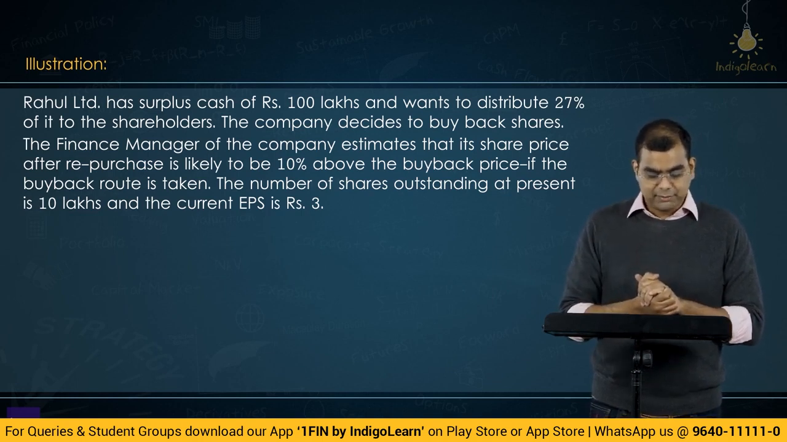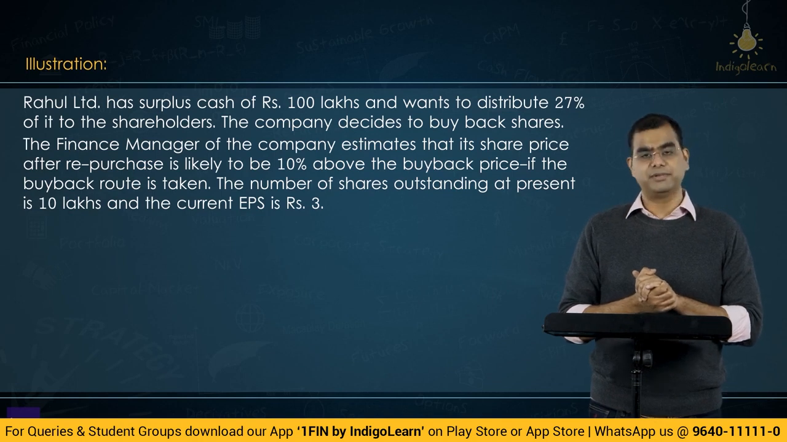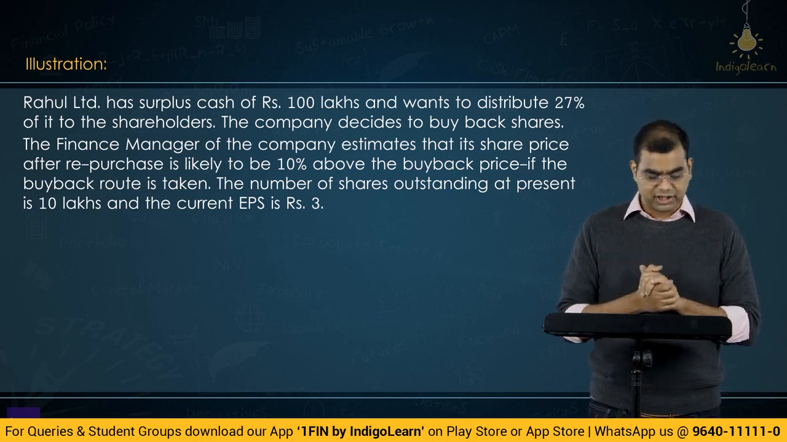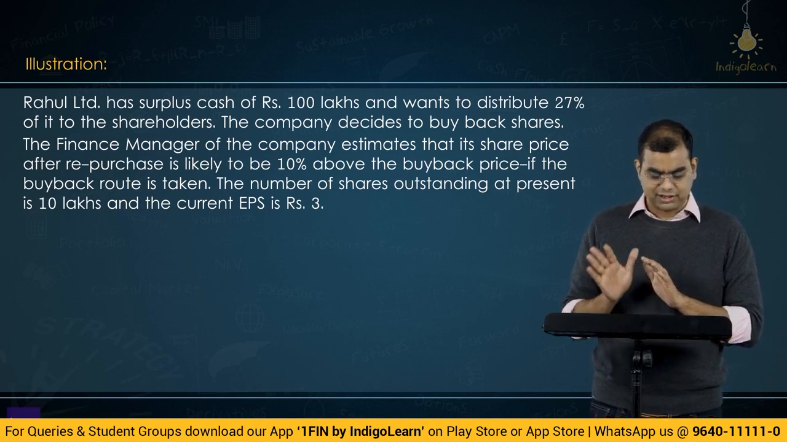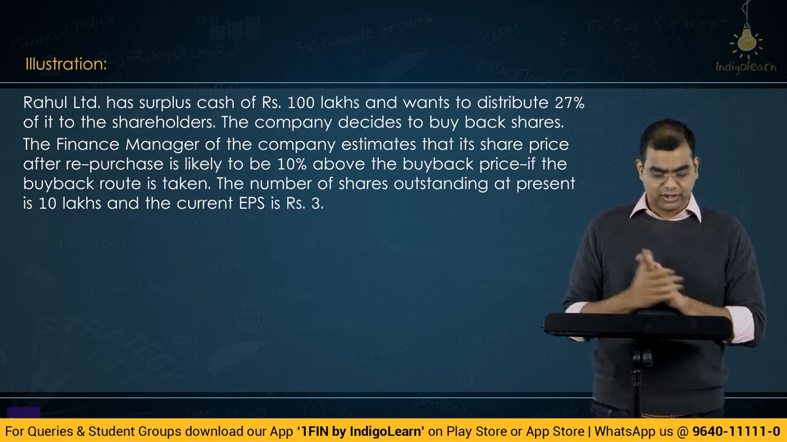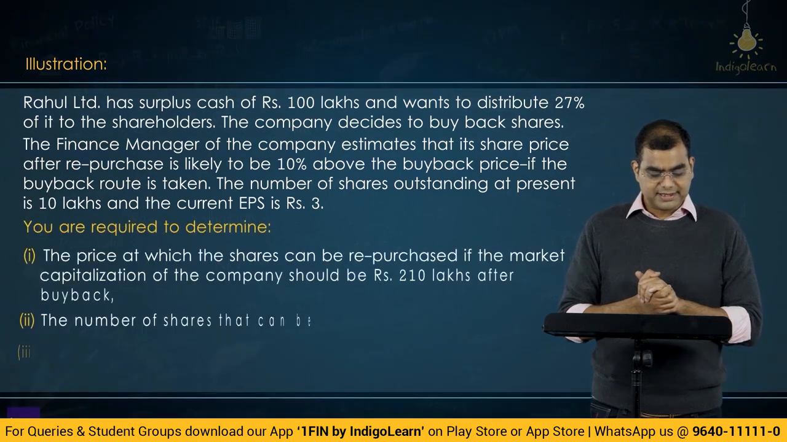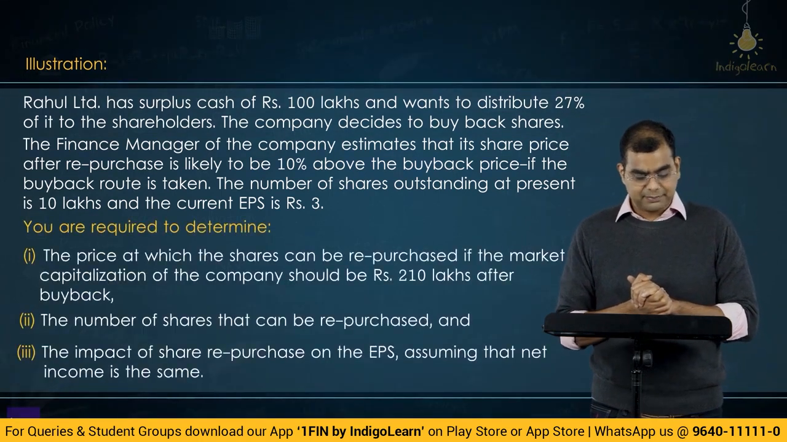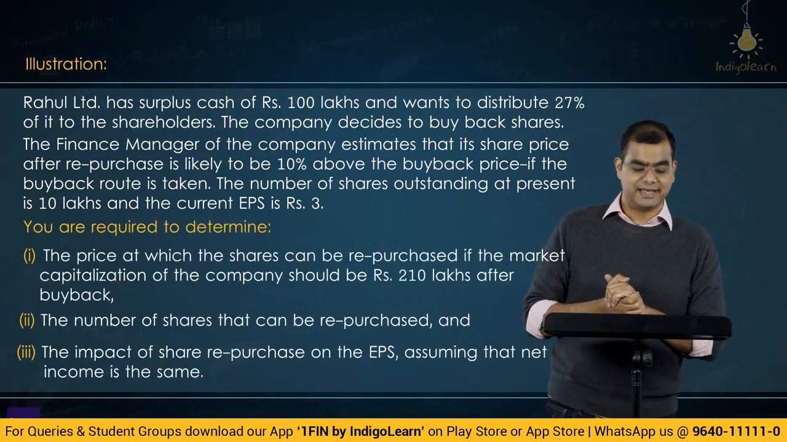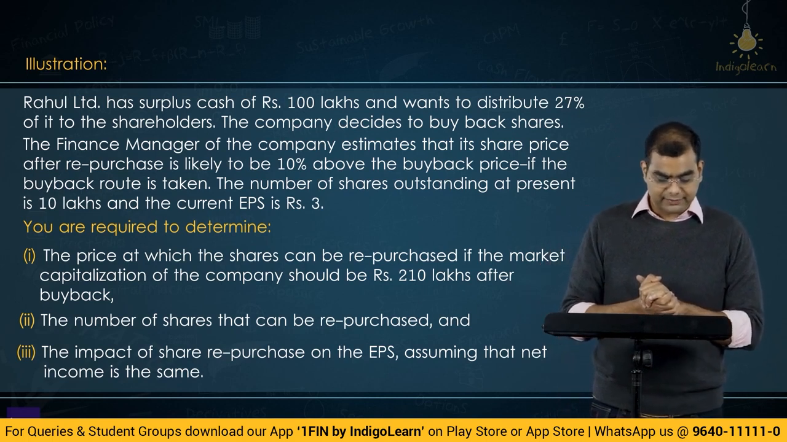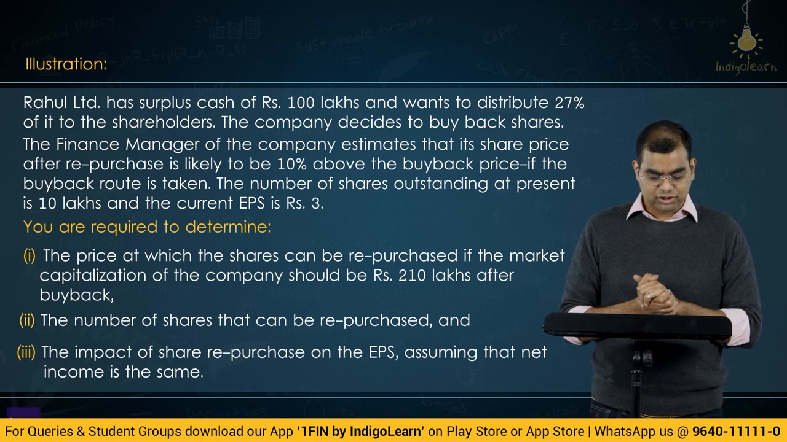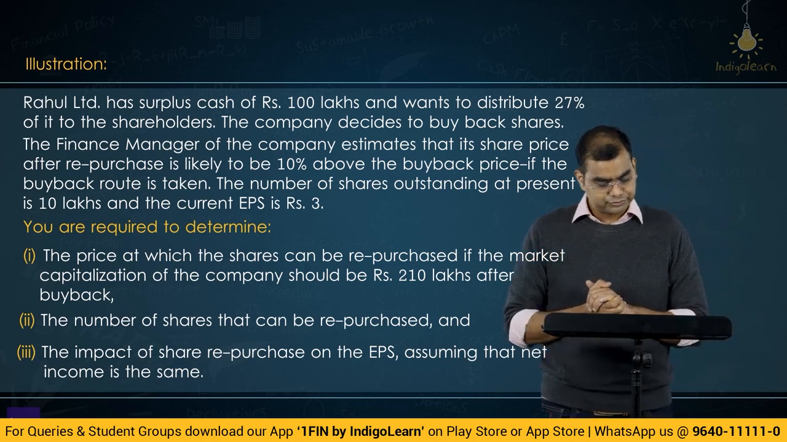The number of shares outstanding is 10 lakhs and current EPS is rupees 3. Currently, there are 10 lakh shares. We don't know the share capital value per share. EPS is 3. You are required to determine the price at which shares can be repurchased, if the market capitalization of the company should be 210 lakhs after buyback, the number of shares that can be repurchased, and the impact of share repurchase on the EPS, assuming that the net income is the same.